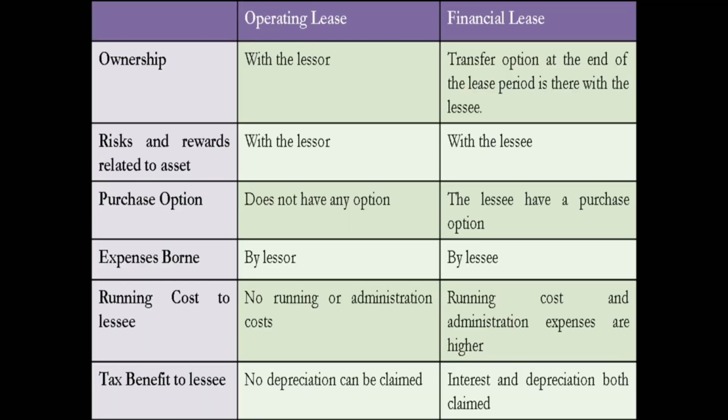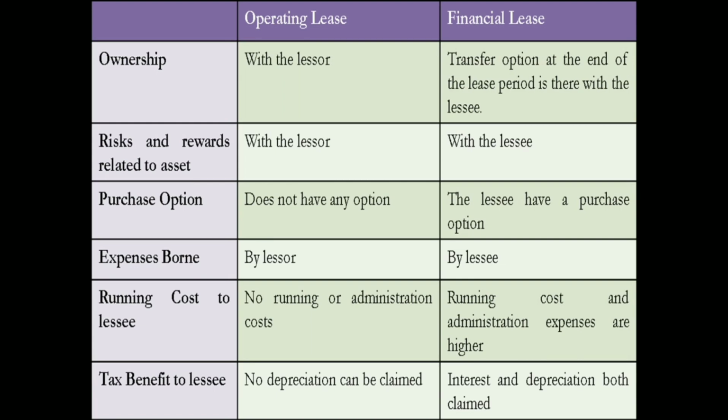Based on this discussion, we can compare the operating lease with the financial lease. In case of an operating lease, the ownership is with the leaser, and in a financial lease there is a transfer option, and there is no such transfer option in case of an operating lease. The second one is the risk and rewards related to the asset.